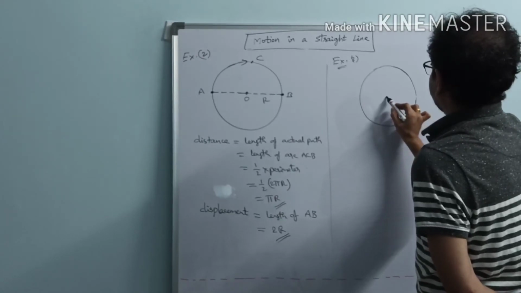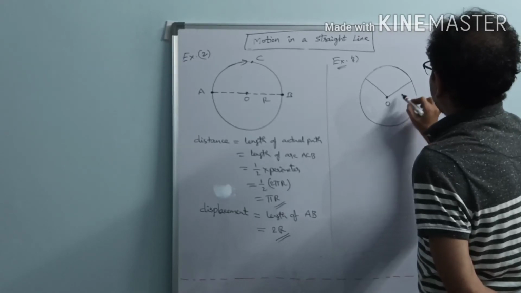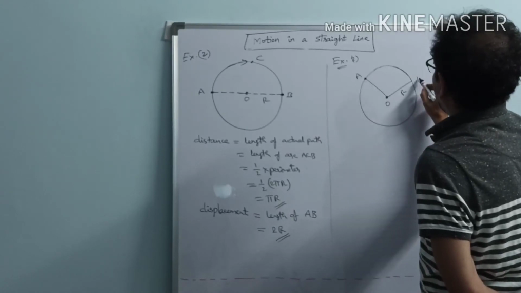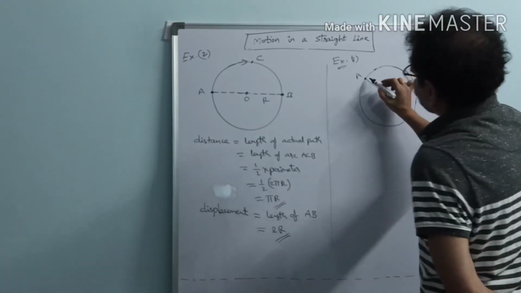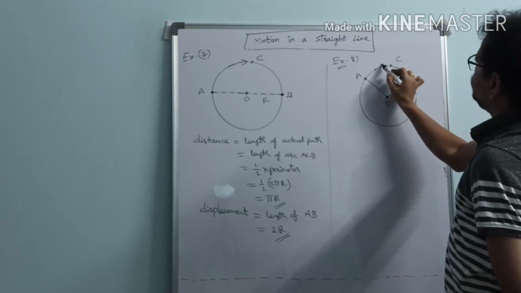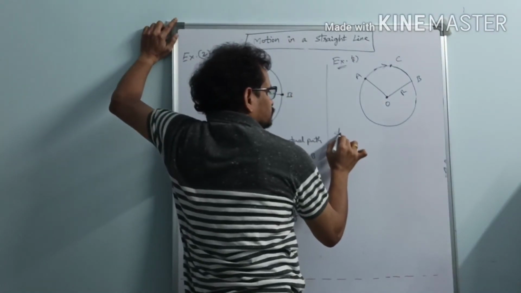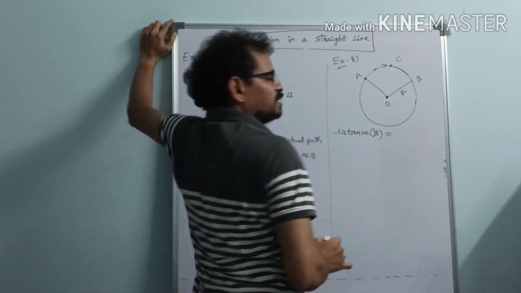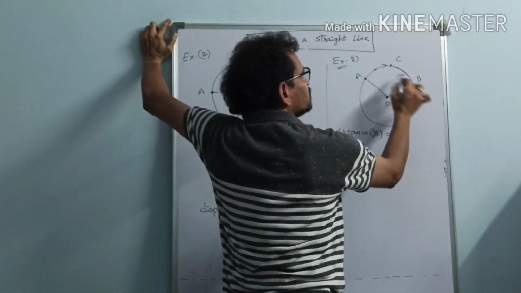See, this is the center of the circle. This is the radius r. Let this be point A, let this be point B. Suppose a particle moves from point A to point B via point C like this. So in this case, what is the distance here? Distance is the length of the actual path. What is the actual path? This one. So what is its length here?